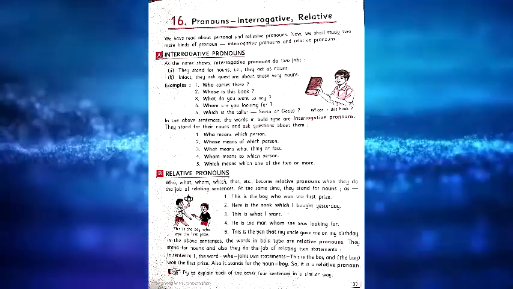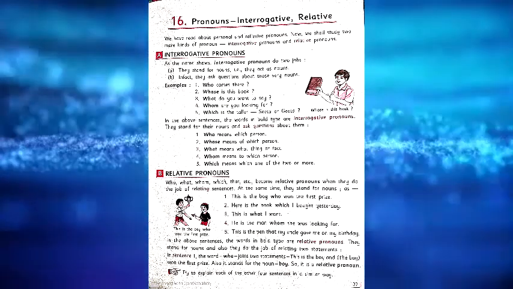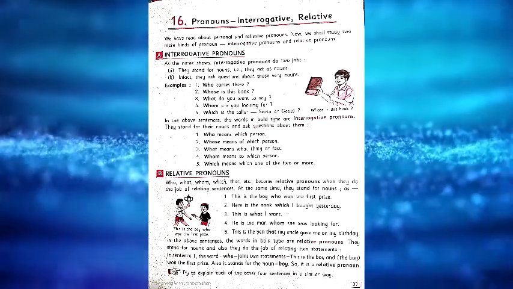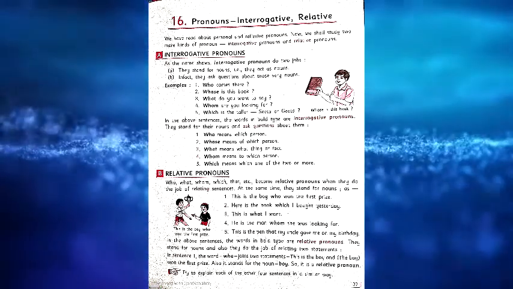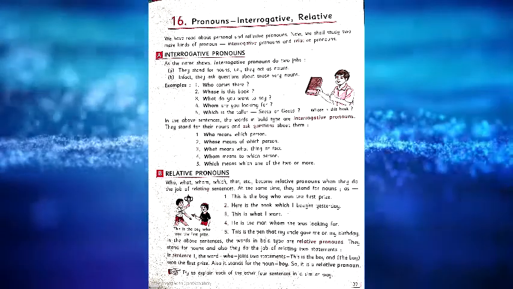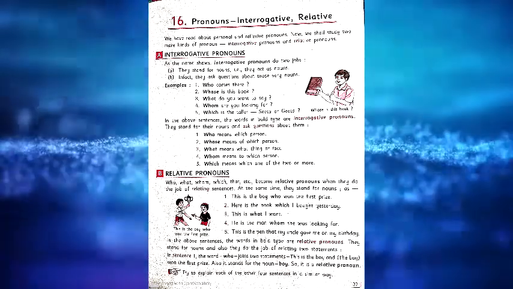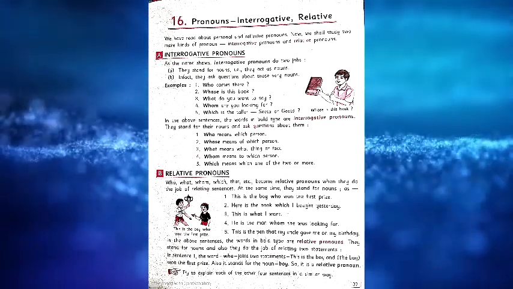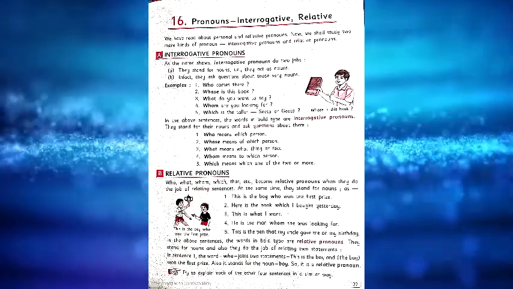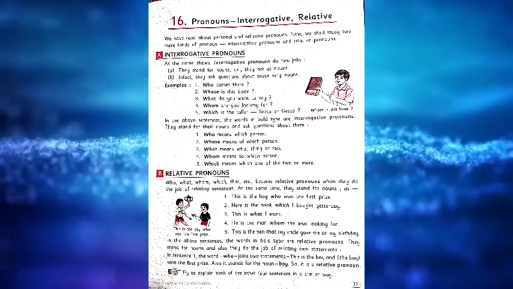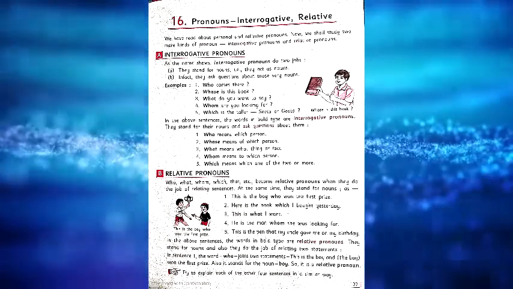Whose means which person. What means what thing or fact. Whom means which person. Which means which one of the two. Interrogative pronouns always do two jobs: they stand for nouns and they act as nouns.